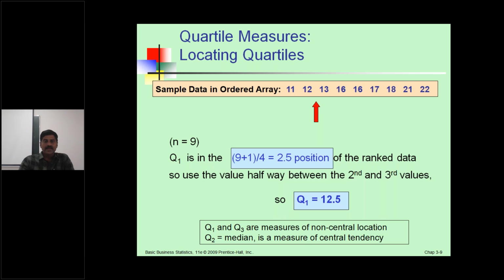Take a sample data array with 9 values, so n equals 9. Q1 is 9 plus 1 divided by 4, that is the 2.5 position of the ranked data. So use the value halfway between the second and third values. So Q1 equals 12.5. Q1 and Q3 are measures of non-central location. Q2 is the median, the measure of central location.